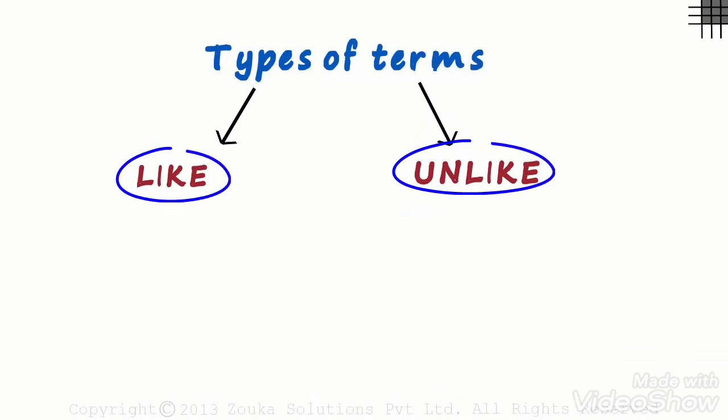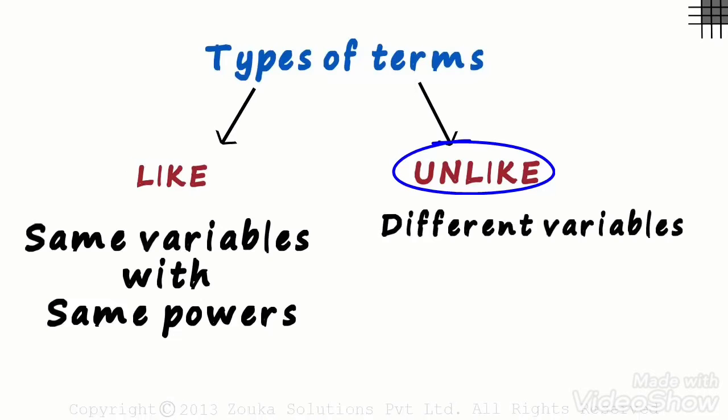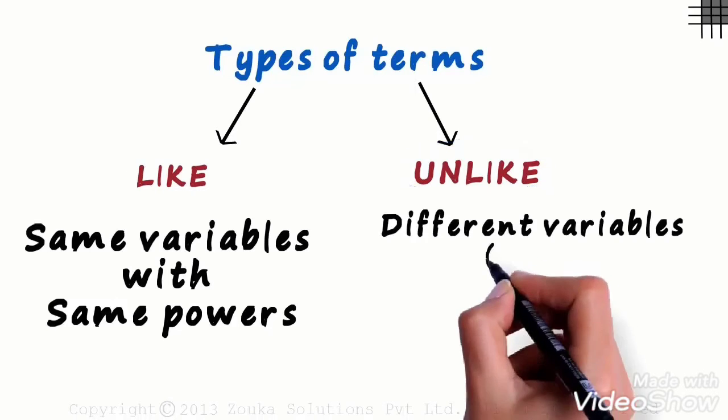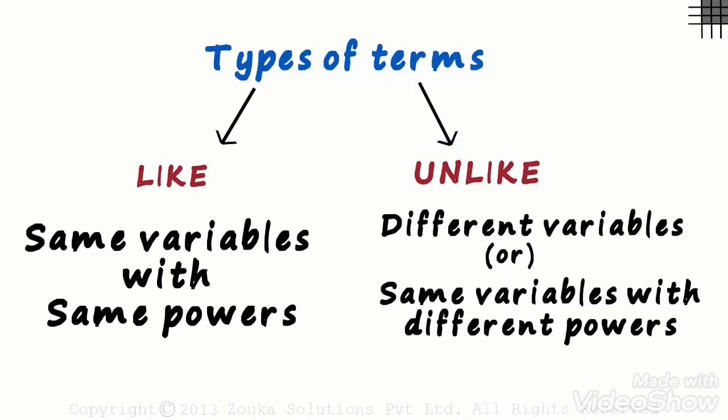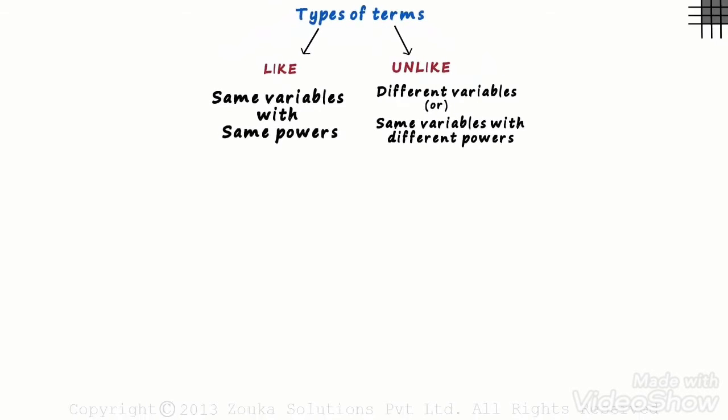What is the difference between them? Two terms are like if they have the same variables with the same powers. Don't worry, we will understand this with examples. When are they unlike then? Two terms are unlike if they have different variables or same variables with different powers. Let's zoom out and understand a couple of examples.